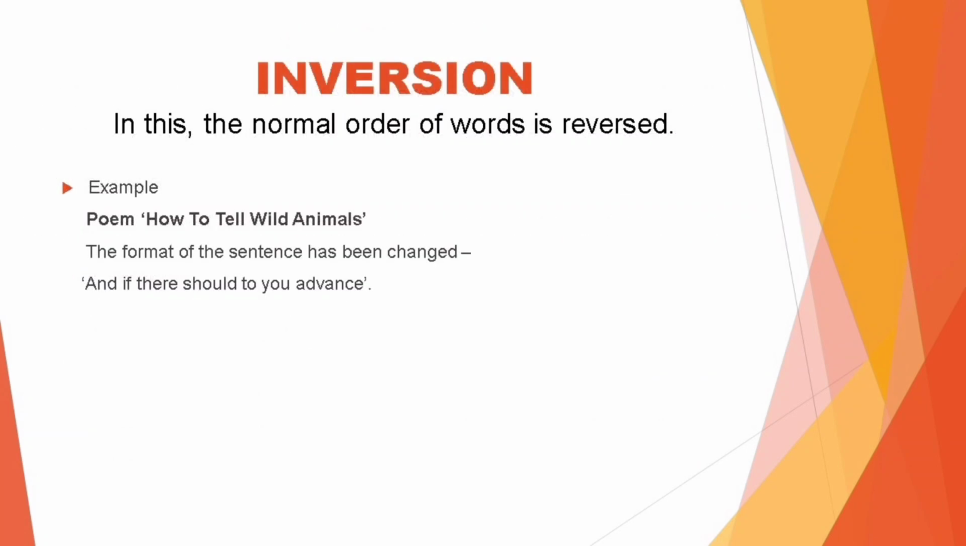The next literary device we take up is inversion. In this, the normal order of words is reversed. For example, in the poem How to Tell Wild Animals, the format of the sentence has been changed. When the poet writes, "And if there should to you advance."